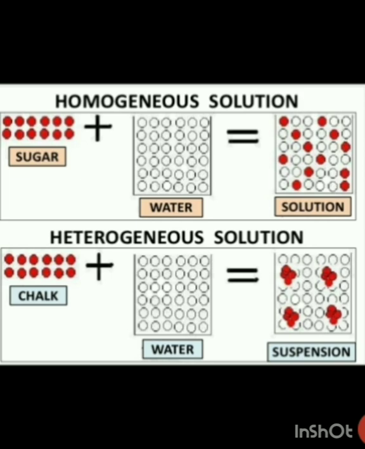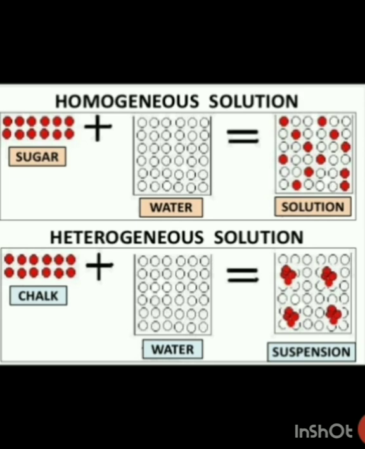And we have learned the types of solution: the unsaturated solution, where we added the minimum amount of salt to the solvent; the second one was the saturated solution, where we add enough salt to the solvent; and the third was the supersaturated solution, where we added the same amount of salt and solvent to each other and we get a supersaturated solution. Then we learned what a suspension is.